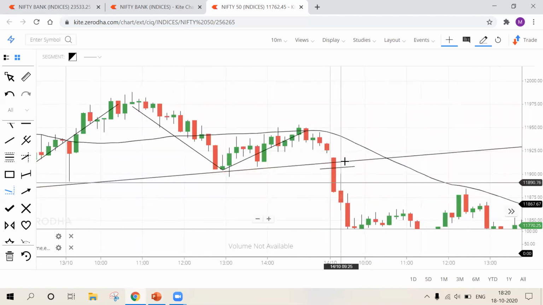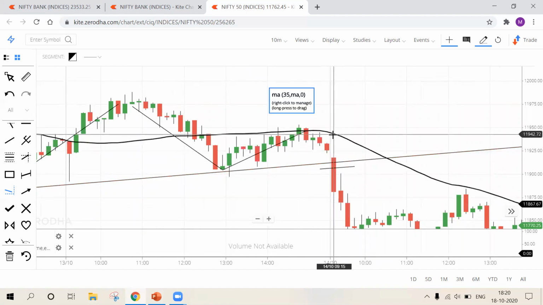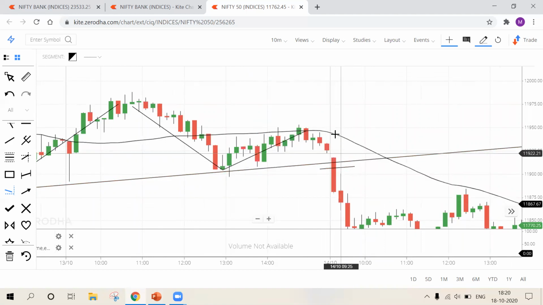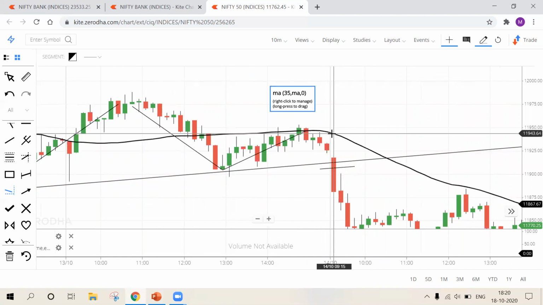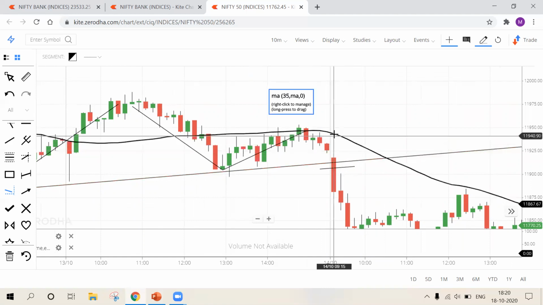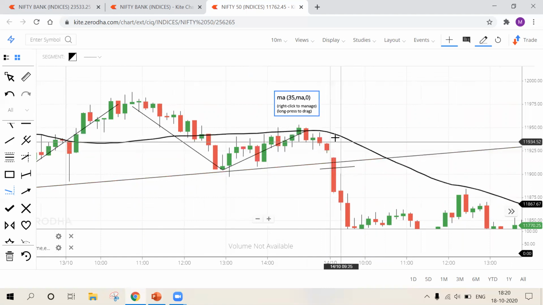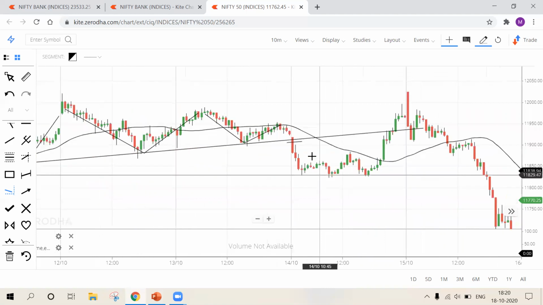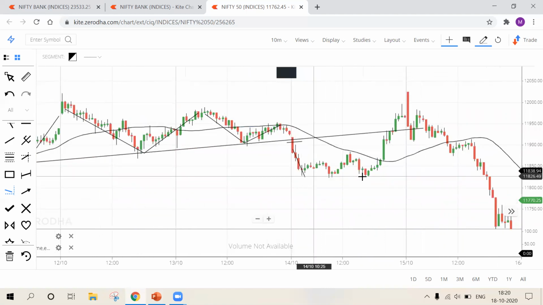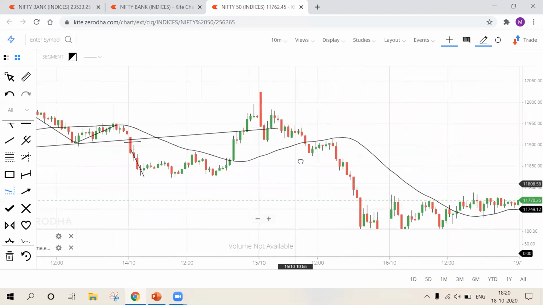The second confirmation is that my candles are below the 35 moving average. So the 35 moving average is also asking me to go short. It is asking me to sell first and buy later. So I'll be selling first and all these are my profits. You can also do that.